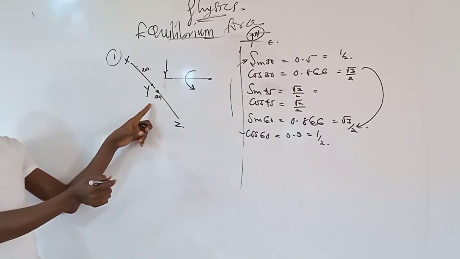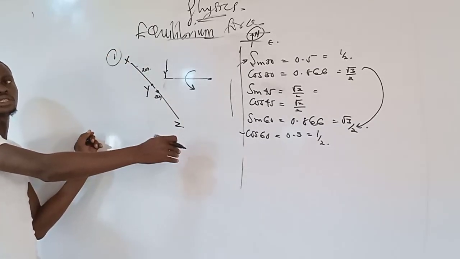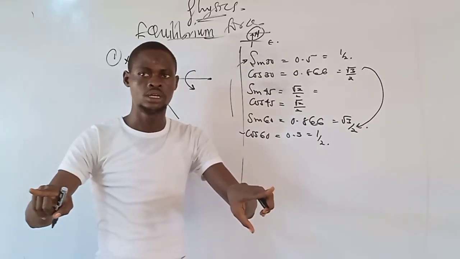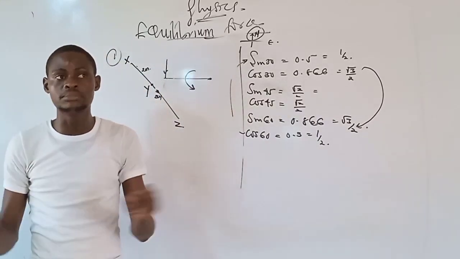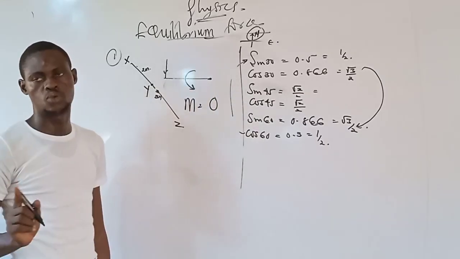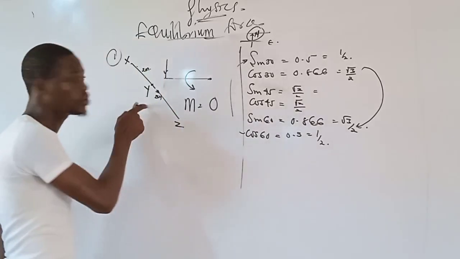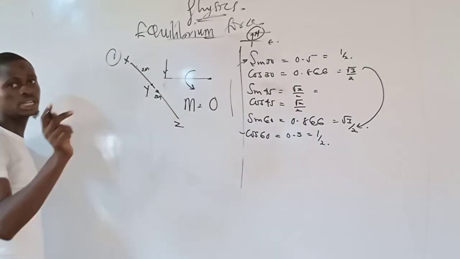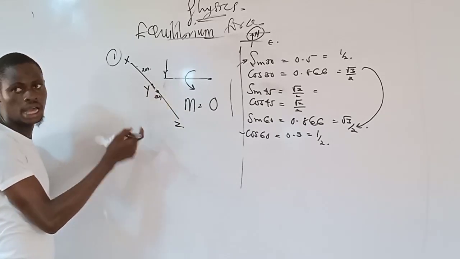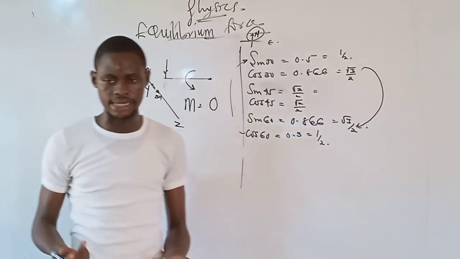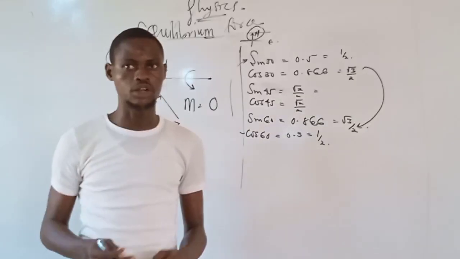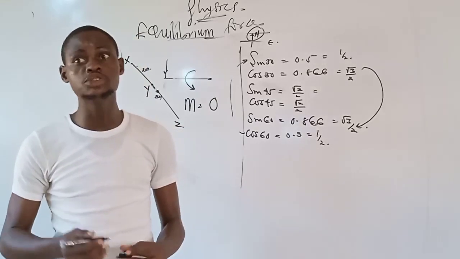But if you check this force here, the line of action of the force and the force are the same. Please note, if the line of action of the force and the force are in the same direction, then the total moment acting on that force will be equal to 0. There is no moment there. Forget about the distance that they give to you here. Some students are going to fall into this trap. The distance here is 2 meters, and there is force. And we know that moment is force times distance. Let me give you the options that are there. Option A, we have 0 Newton meter. Option B, we have 3 Newton meter.